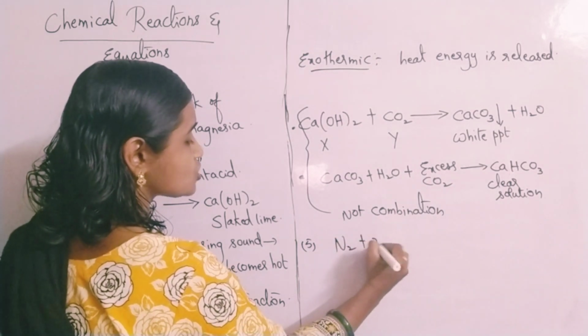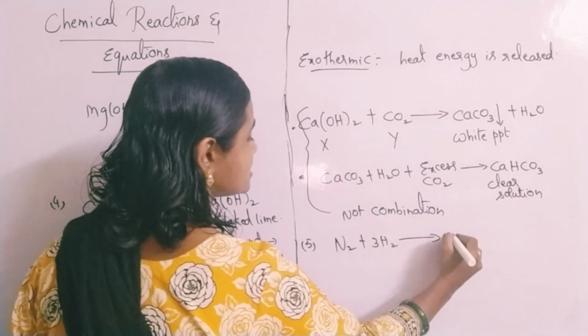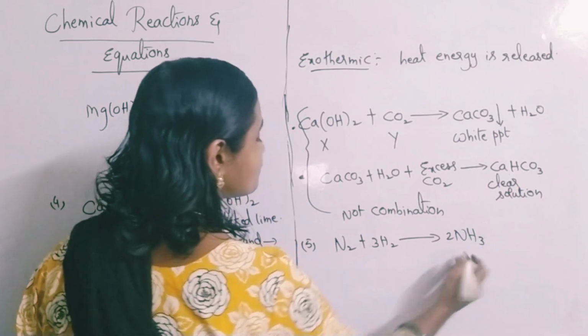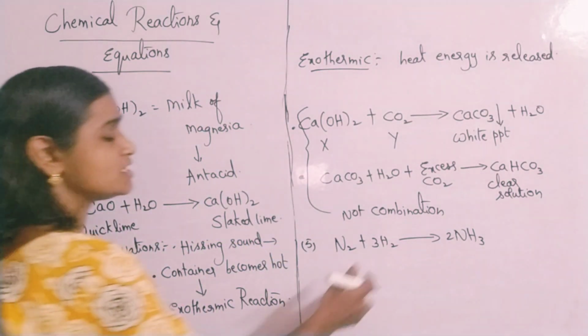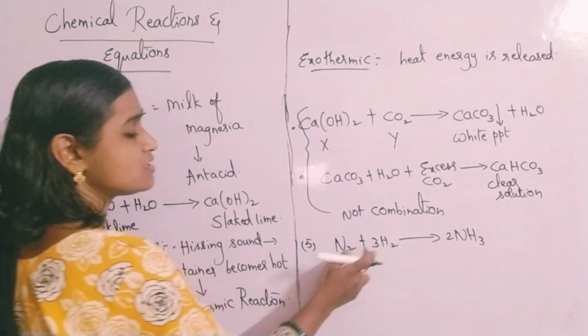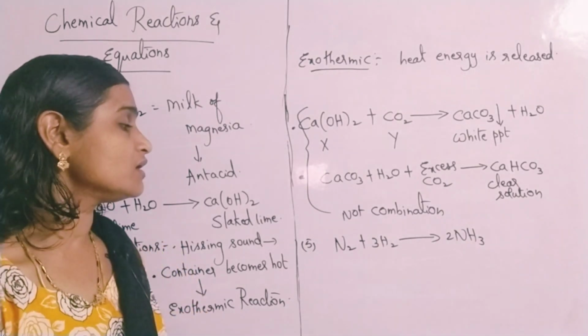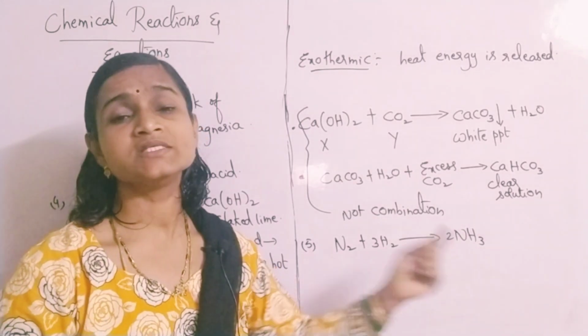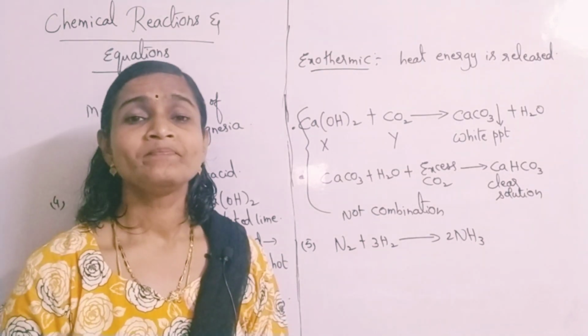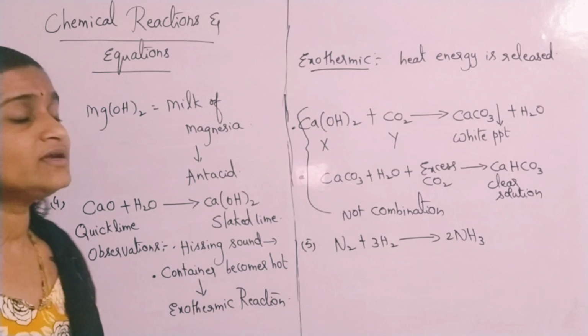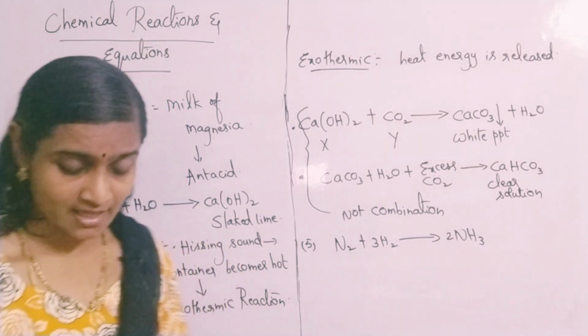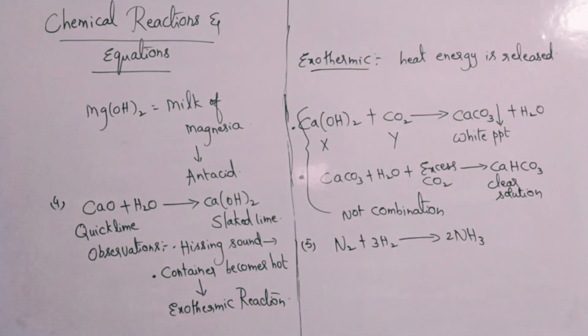N2 plus 3H2 gives rise to 2NH3. This is the formation of ammonia. NH3 means ammonia. Nitrogen reacts with hydrogen to form ammonia. So here also the reactants are 2 and the product is 1 only. So it comes under combination reactions. Like that you have many examples for combination reactions.